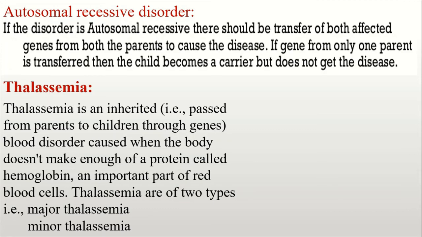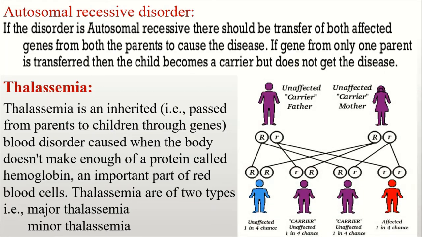Autosomal recessive disorder means that when both father and mother are carriers or both are patients of thalassemia, only then does it dominate in the offspring. When the marriage is held between paternal or maternal cousins or between close relatives, there is a higher probability of giving birth to a child with thalassemia.